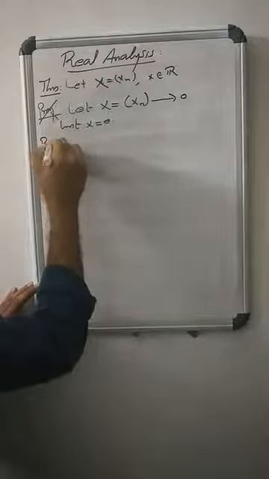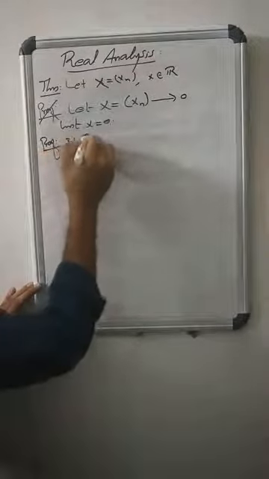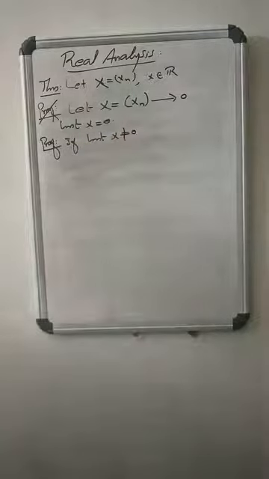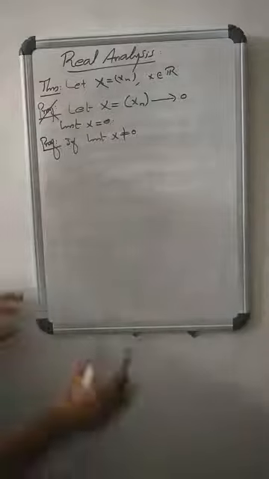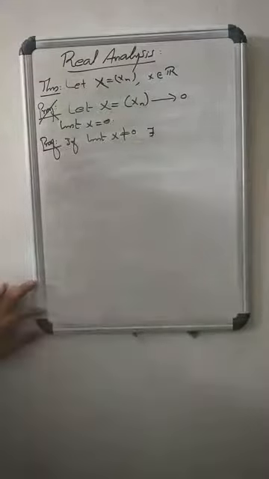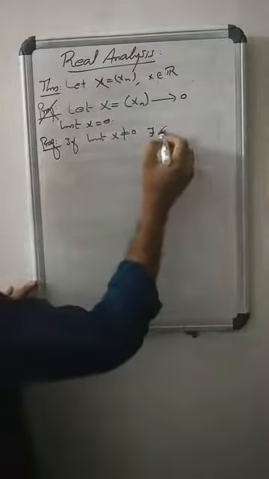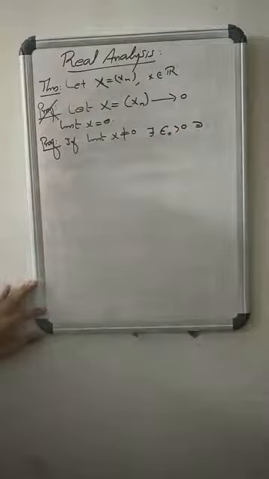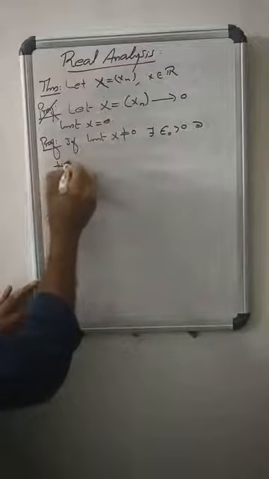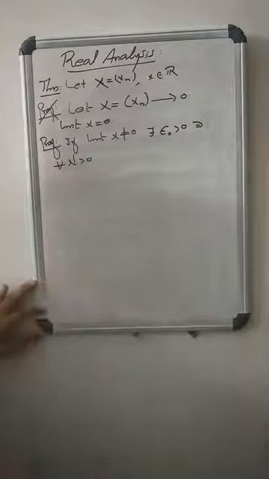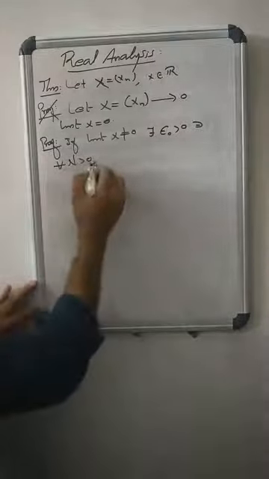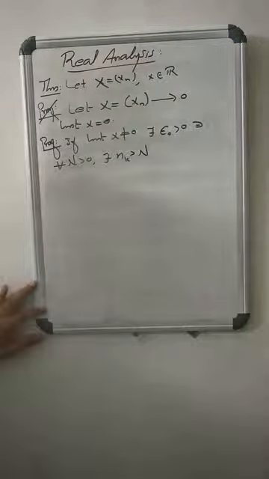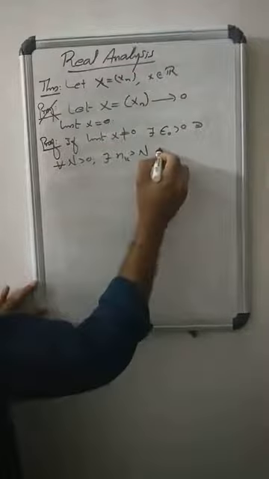Proof: if possible, limit x differs from 0. That means there exists epsilon naught positive such that for all n, there exists nk greater than n such that